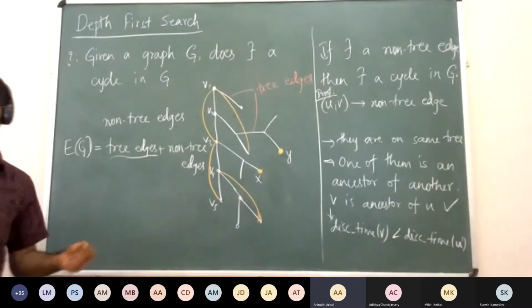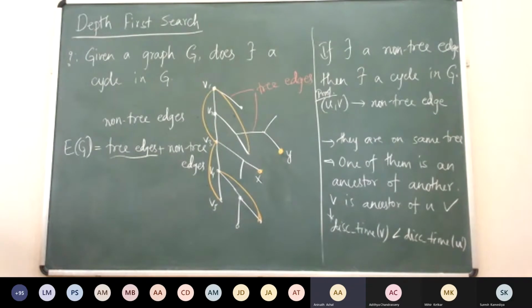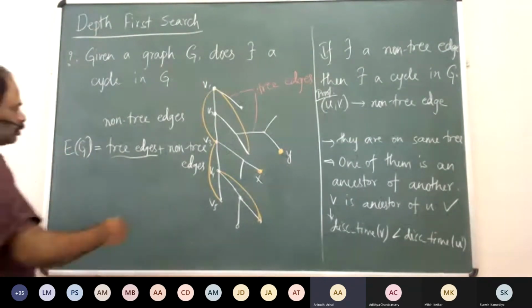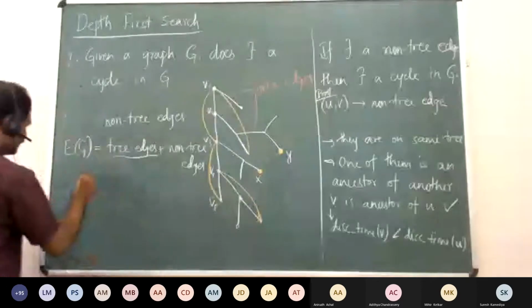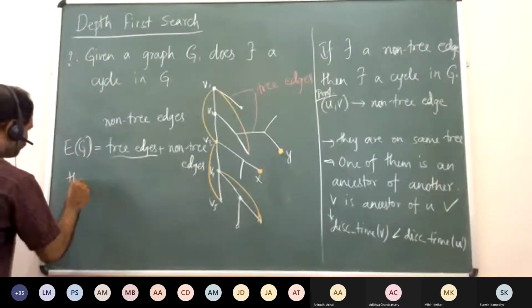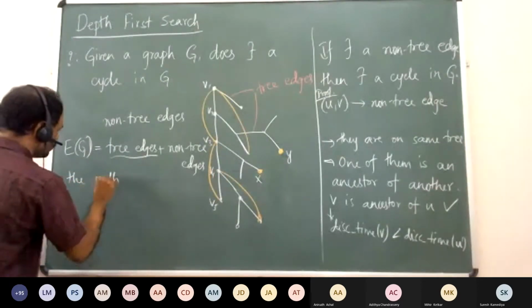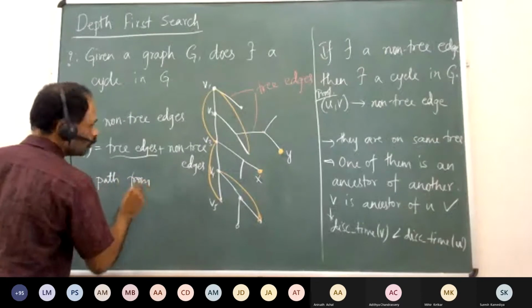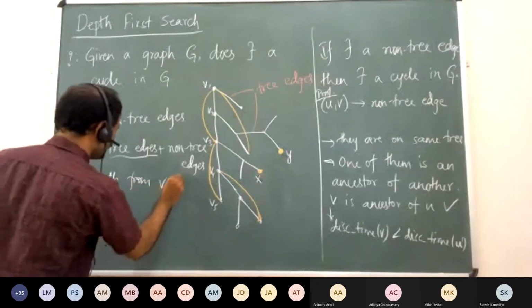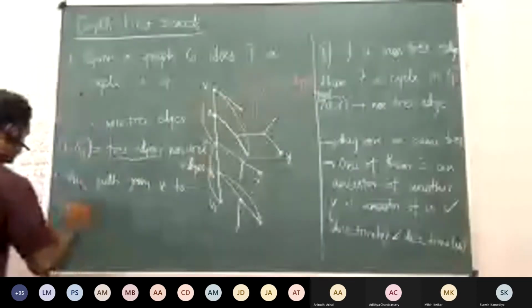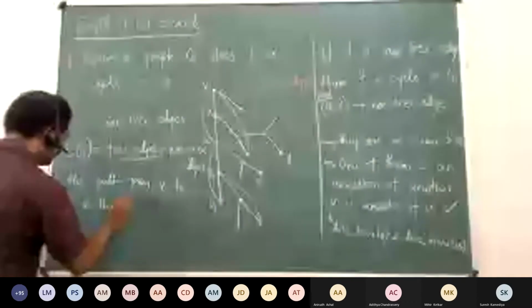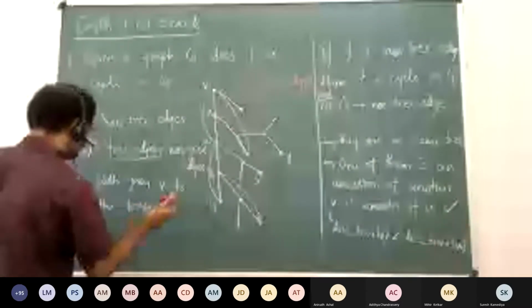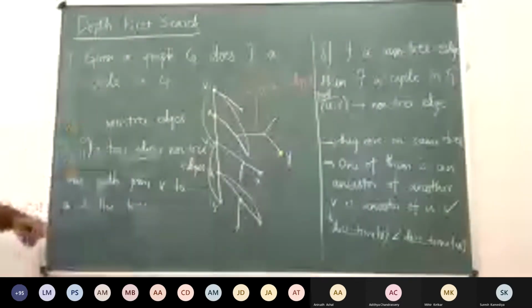And the other one is the edge UV, the non-tree edge. So there are two paths. One is the path from V, the ancestor, to U in the tree, so it is a single path.